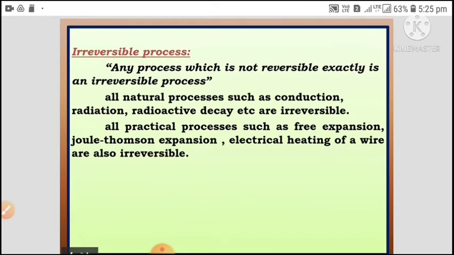Let us see what is an irreversible process. Any process which is not exactly reversible is an irreversible process. All natural processes such as conduction, radiation, radioactive decay, etc. are irreversible. All practical processes such as free expansion, Joule-Thomson expansion, and electrical heating of a wire are also irreversible.